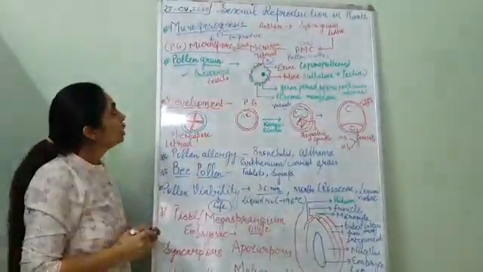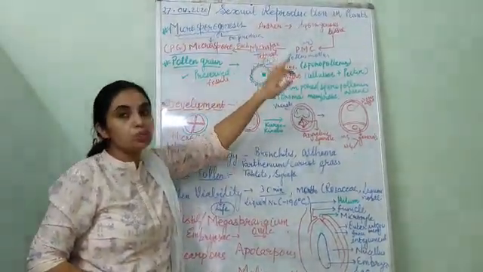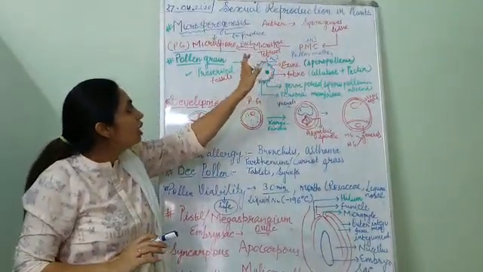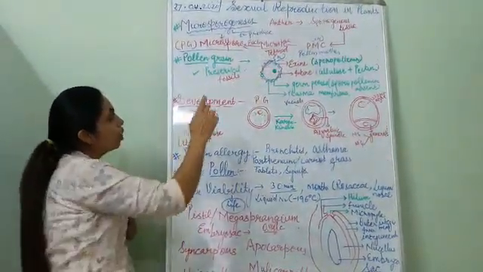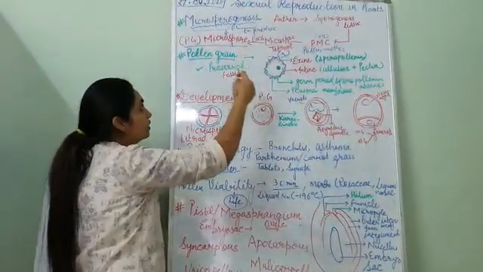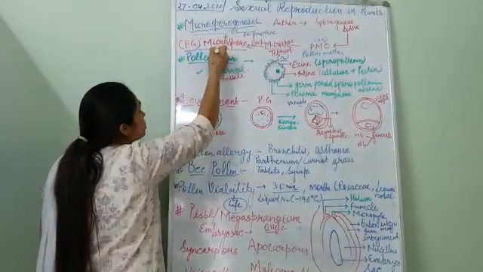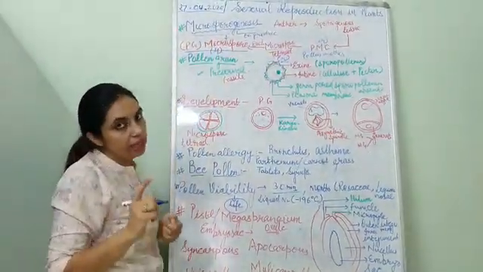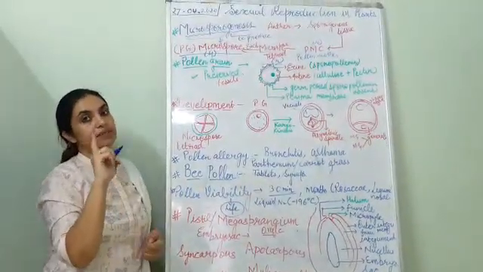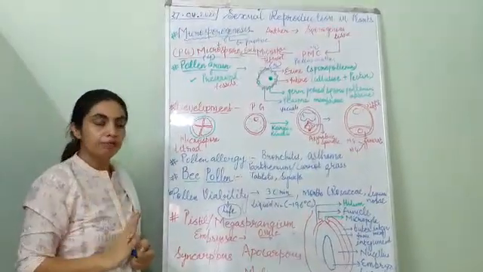Is that clear? So, a quick review. Anther contains sporogenous tissue. Then in the sporogenous tissue, each cell is known as a pollen mother cell. It will undergo meiosis and form a microspore tetrad, and each cell of this tetrad will form a microspore. That means 4 pollen grains or microspores are formed at the end from one pollen mother cell.